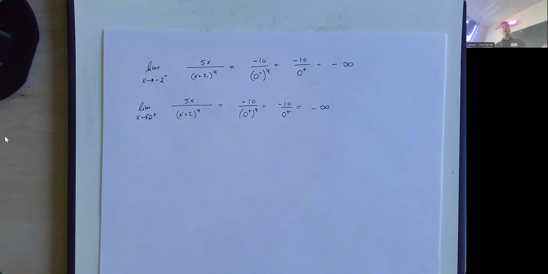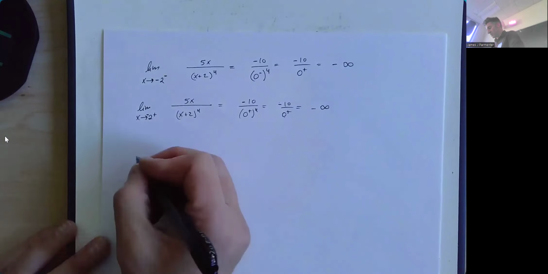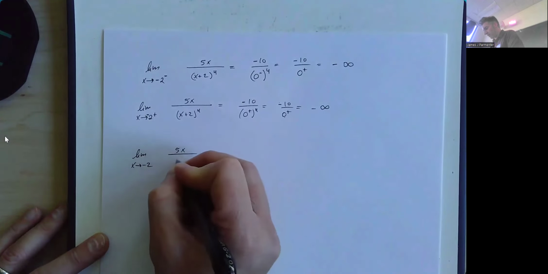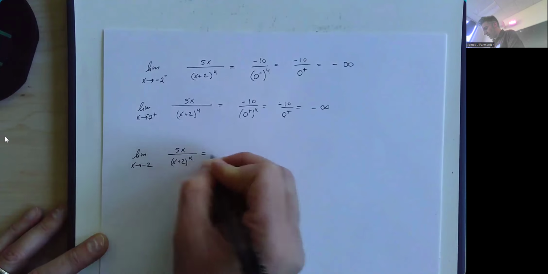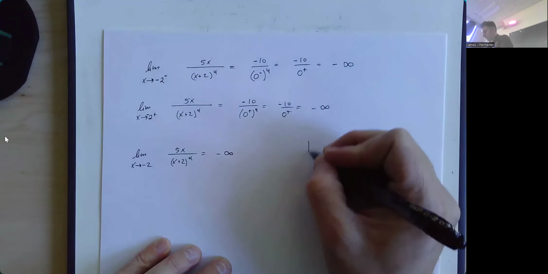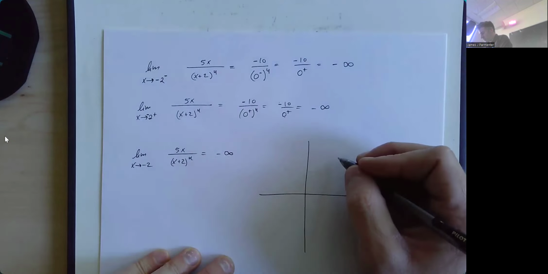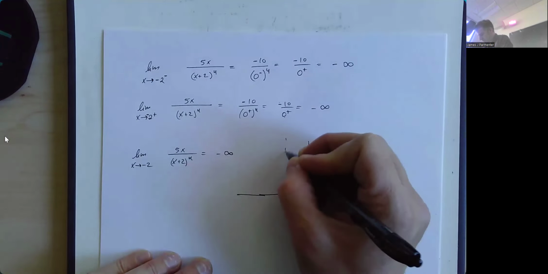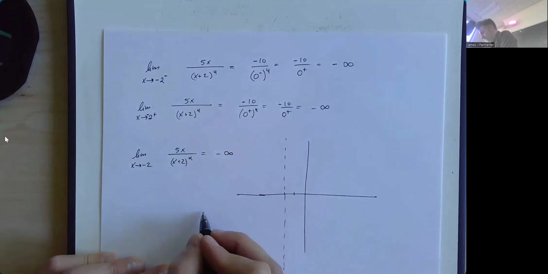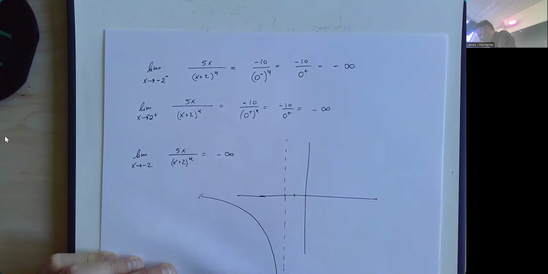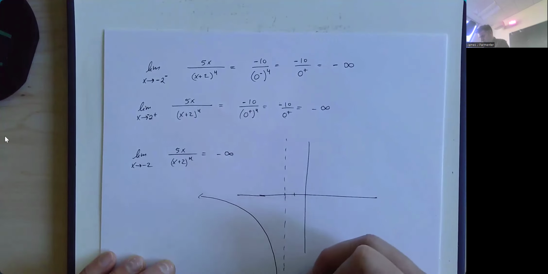And then, yes, if someone asked us what's the two-sided limit, we would say that the limit as x approaches -2 overall of 5x over (x plus 2) to the 4th is negative infinity, because the left side and the right side are both going downwards towards negative infinity. Graphically, this would look like a vertical asymptote where both sides were going down. So I have a vertical asymptote at -2, and then on either side, I'm going down like that, down like this.